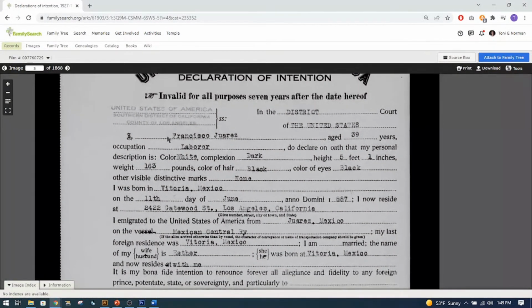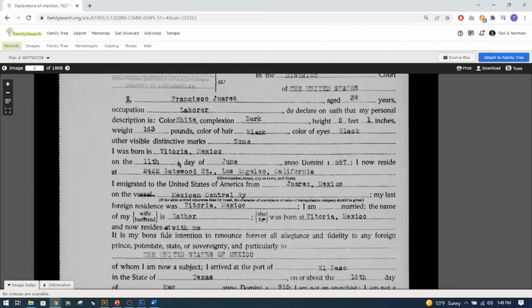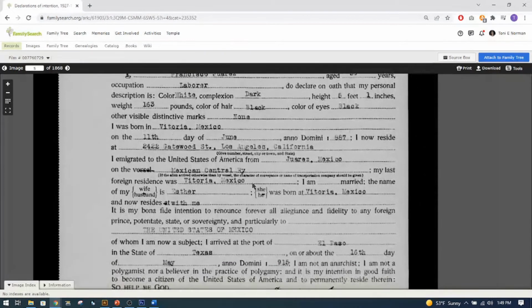It gives his name, his age, color, complexion, his height, his weight, eye color, hair color, distinctive marks, where he was born, and he was on this date. That's when he was born, 1887. It tells where he currently resides.